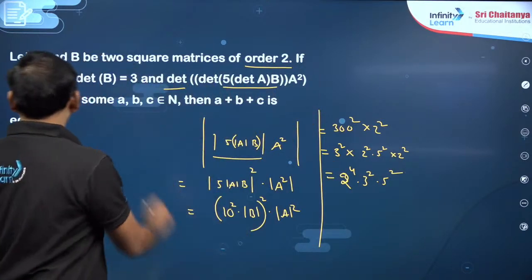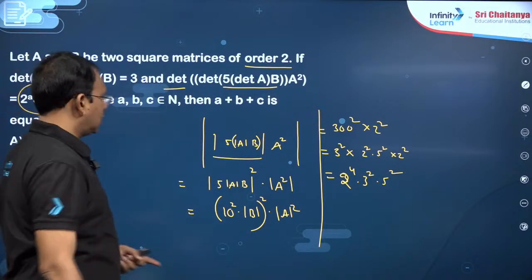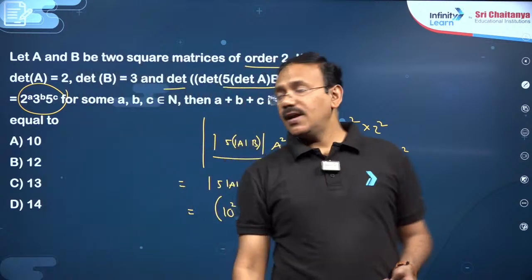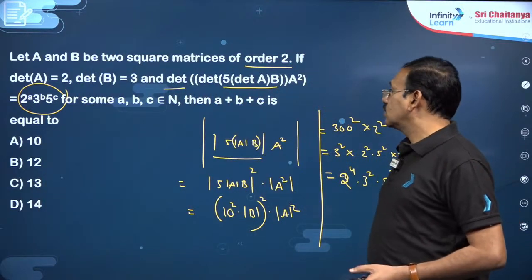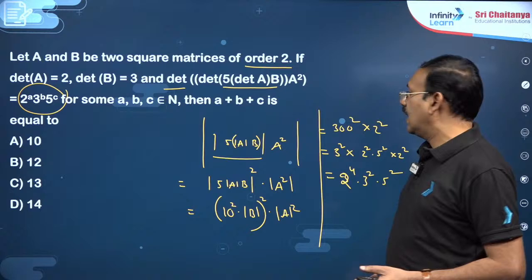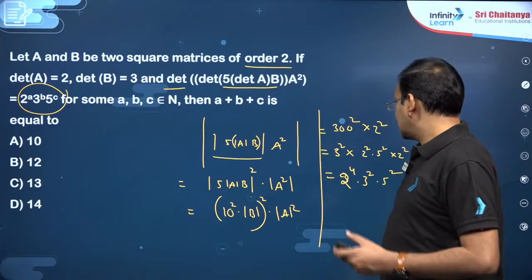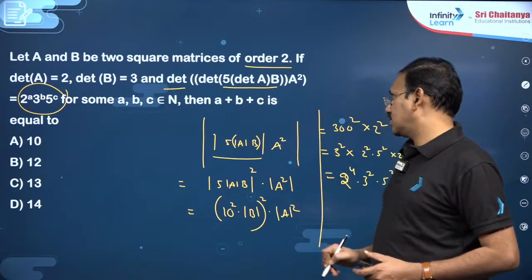This is what he has given, like 2 power A, 3 power B, 5 power C: A is 4, B is 2, C is 2. So he is asking A plus B plus C, 8 would be the answer. You just simplify again in understanding the questions here.